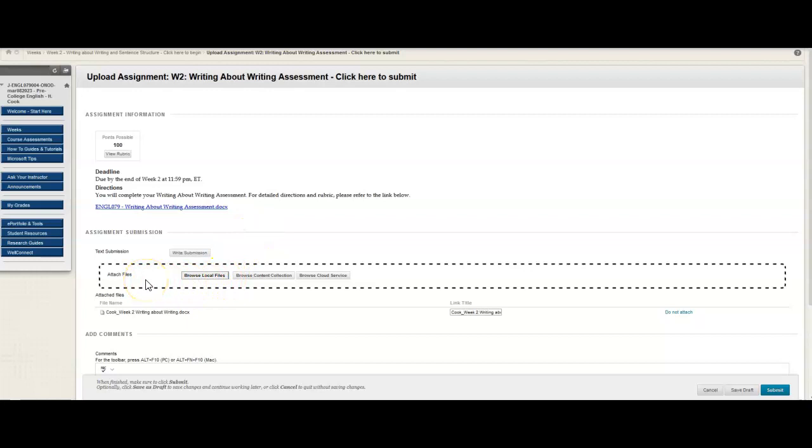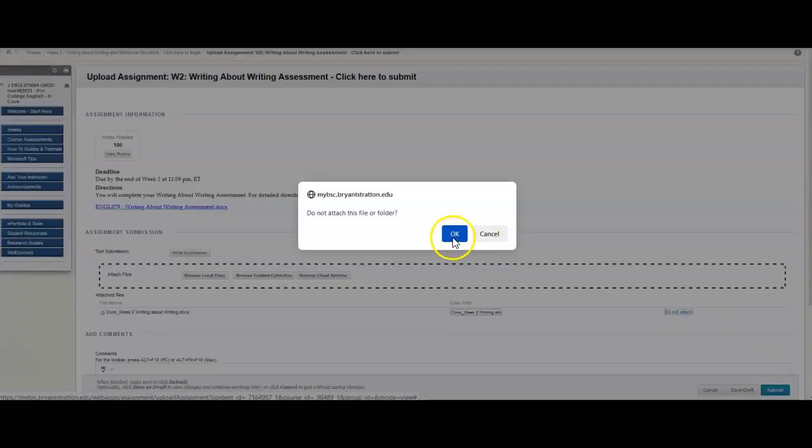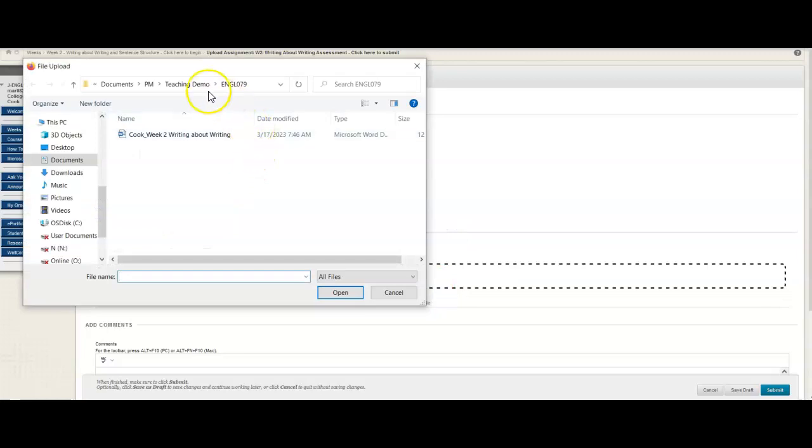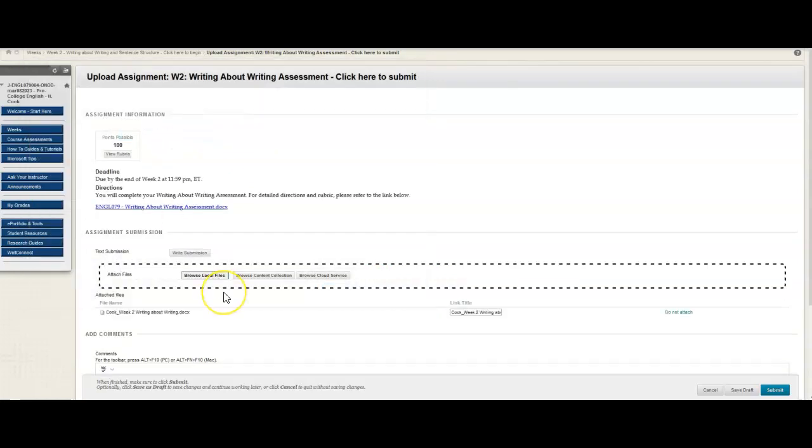Now you'll know that the Word document is attached because you'll see it down here under file name. There's the title of my paper, and then there is the link. Now, if you happen to accidentally upload the wrong assignment, sometimes that does happen, all you need to do is click this Do Not Attach button. It will remove it. And then you can go right back into browse local files into the appropriate folder and grab that correct assignment.